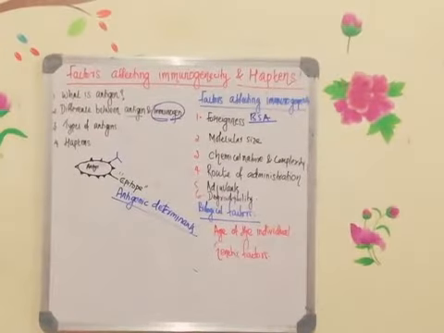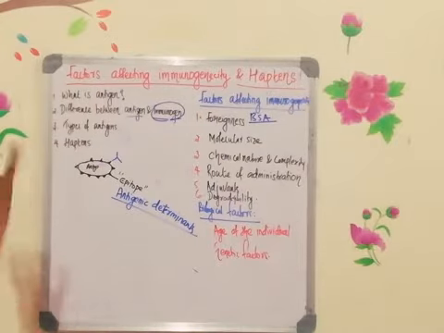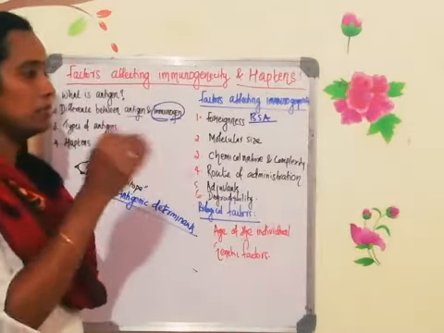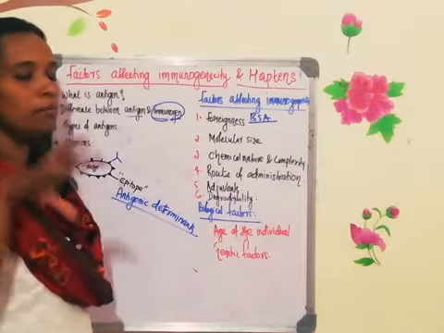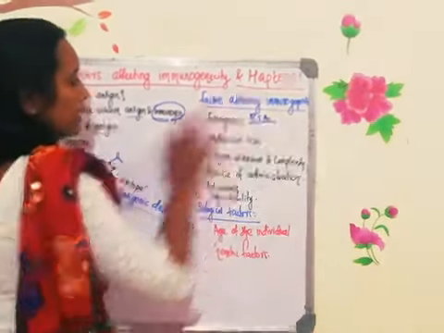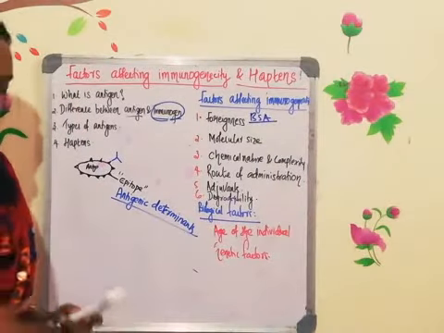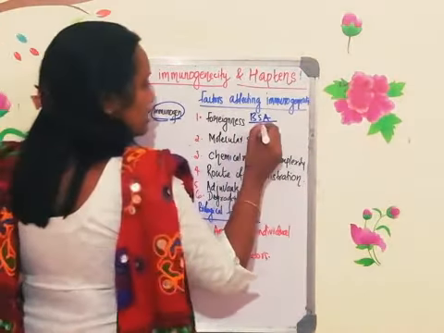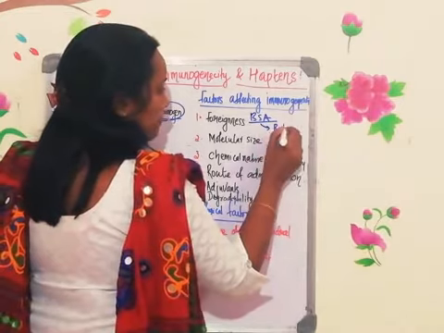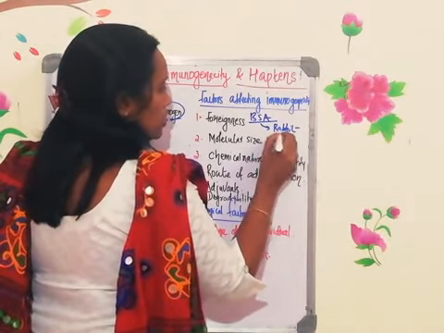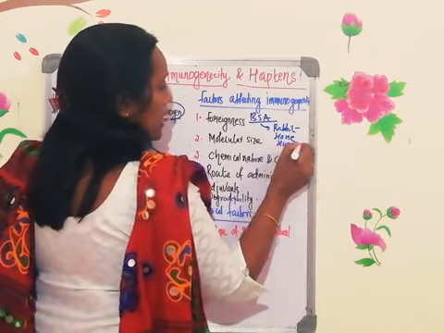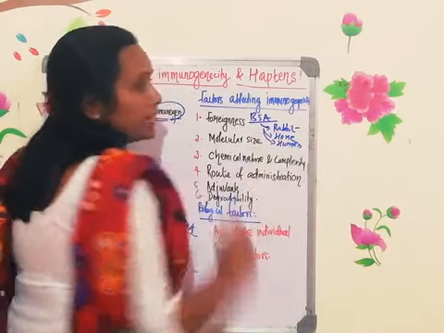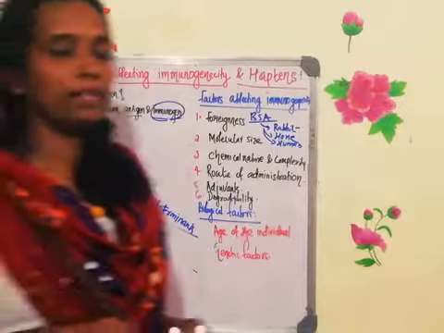Because bovine serum albumin is a derivative of bovine. It has similarity. The protein which we are injecting into the bovine is similar, because that protein is there in the bovine. Thereby, this will not be identified by the immune system of the cow. But when you inject this BSA into rabbit or into horse or even into the human being, bovine serum albumin will act as antigen. Now all of you are clear with that?